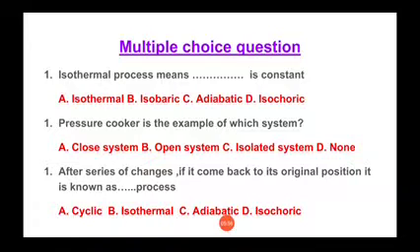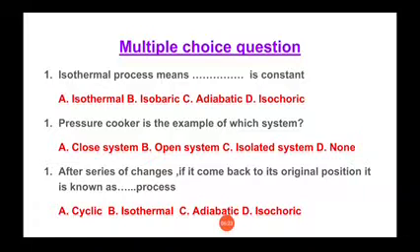Third question, after a series of changes, if it comes back to its original position, it is known as blank process. So students, here 4 different options are given. The first one is cyclic process, the second one is isothermal process, the third one is adiabatic process, and the fourth one is isochoric process.